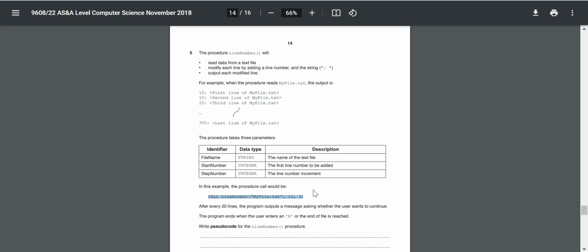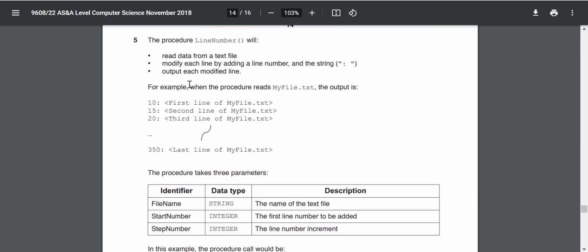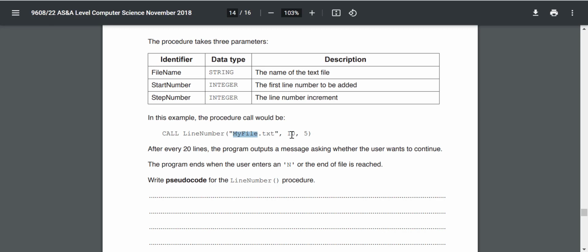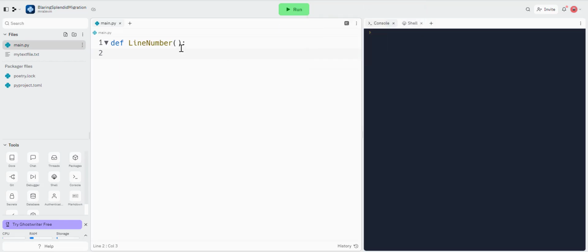So this is where it gives me the information. Okay, so this is saying call line number, which is this. We're going to pass in the name of the file, 10, 5. 10 would be the first line number to be added, which is that. And it's going to go up in 5, so 10, 15, 20. Nice and simple. So let's have file name, start number, and step.